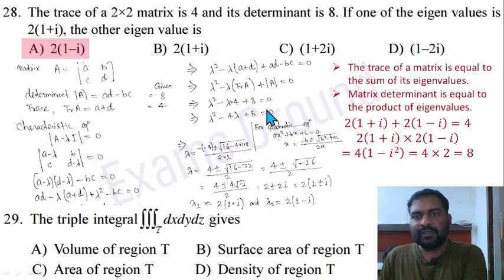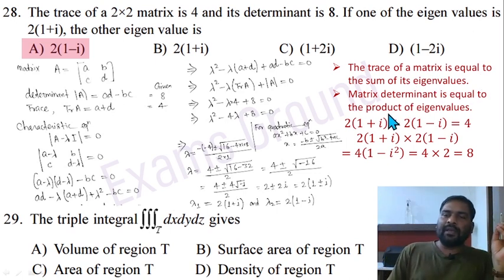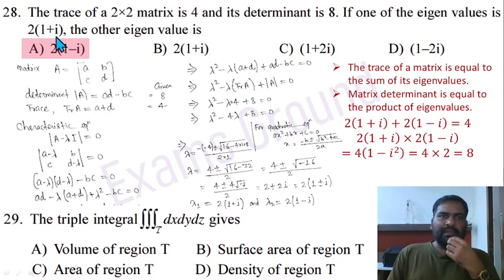There is another method. The trace of a matrix is equal to the sum of the eigenvalues, and the determinant of the matrix is equal to the product of the eigenvalues. Check which option is correct. Adding 2 plus 2i and 2 minus 2i, the imaginary parts cancel, giving 4. So the sum of these eigenvalues is 4, equal to the trace. The product of these should be equal to 8.